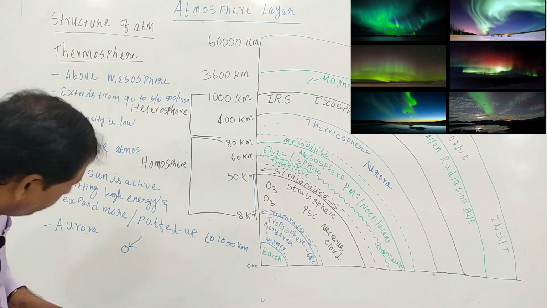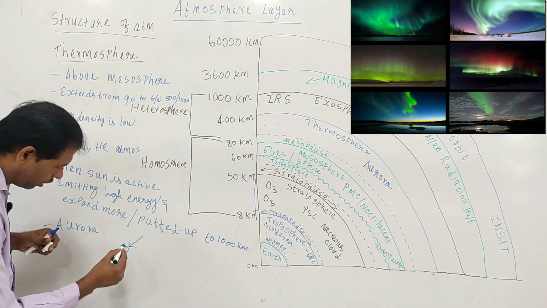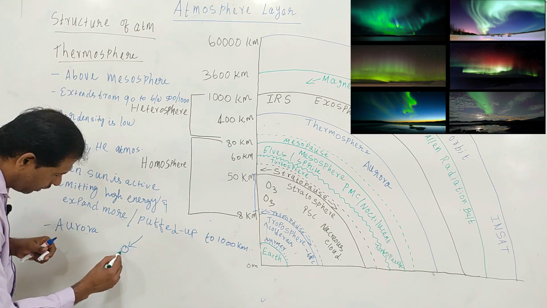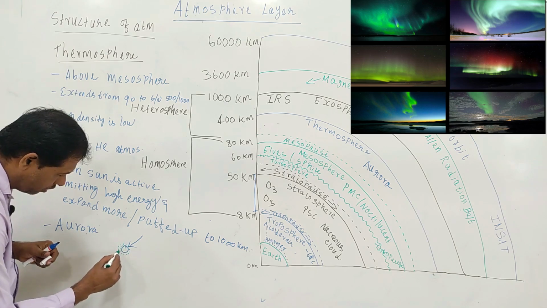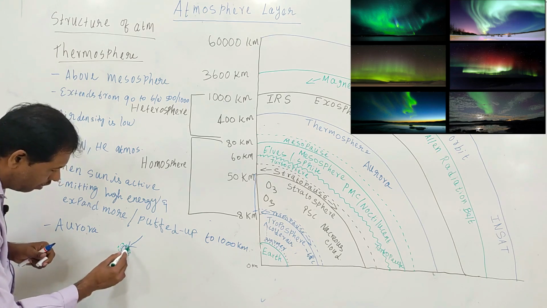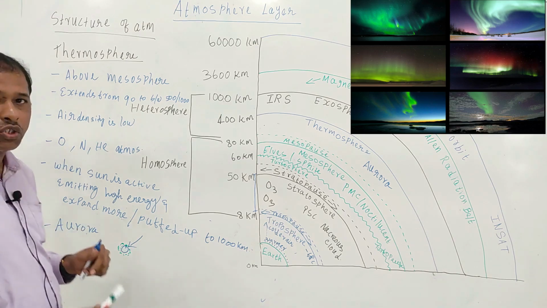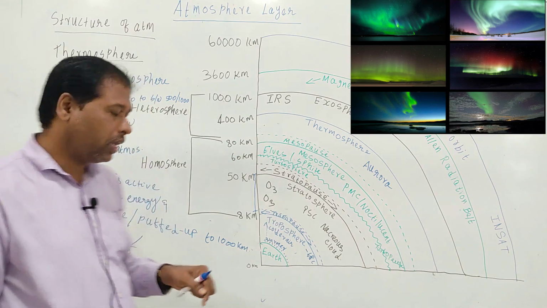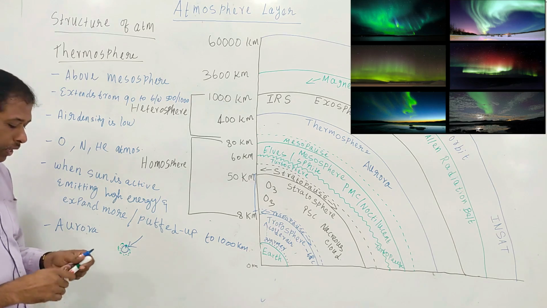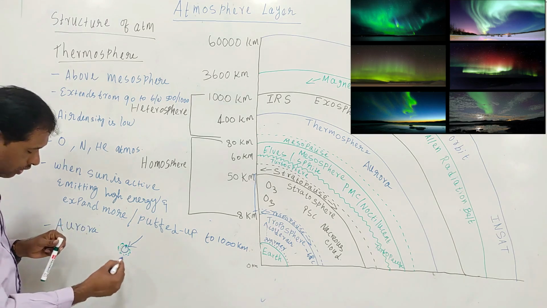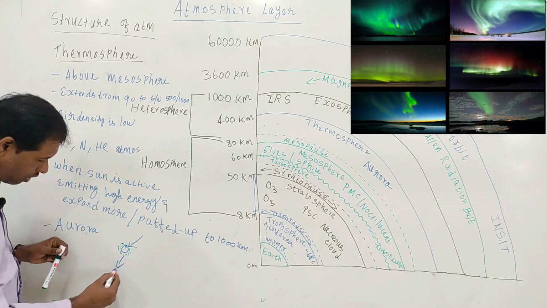These atoms gain much energy, isn't it? So this energy has to be dissipated. So it emits more light.